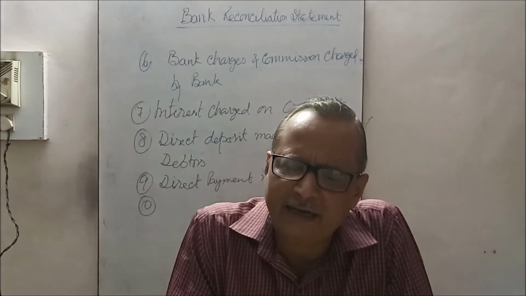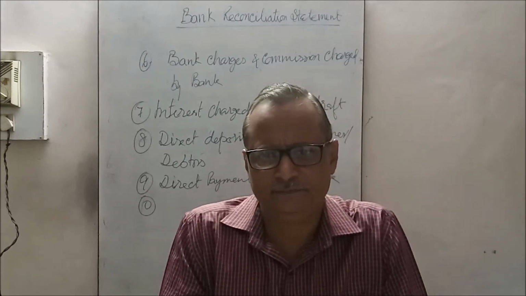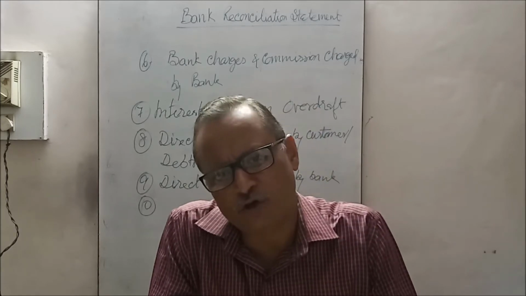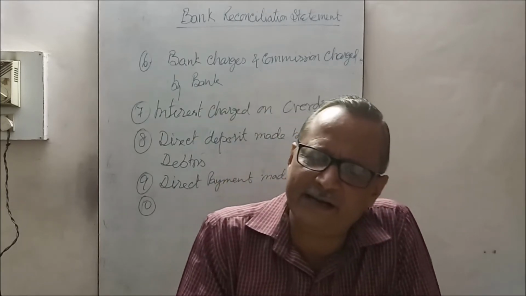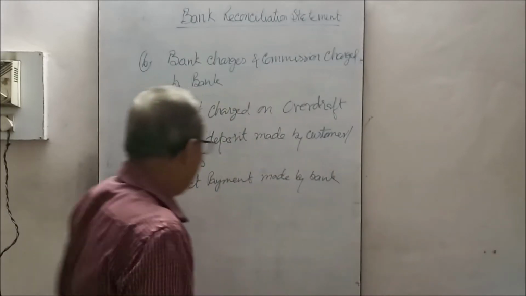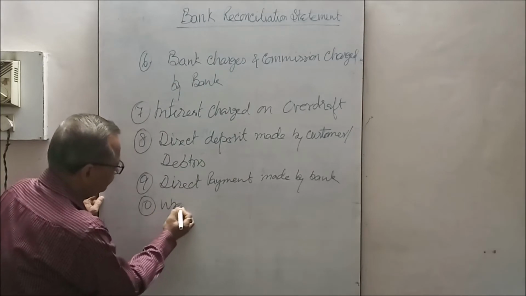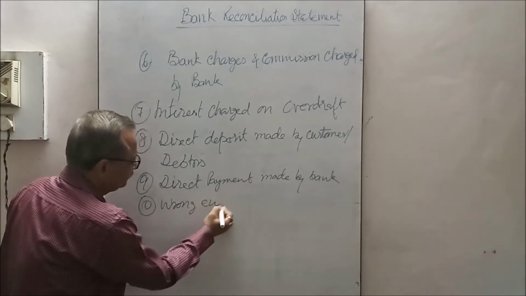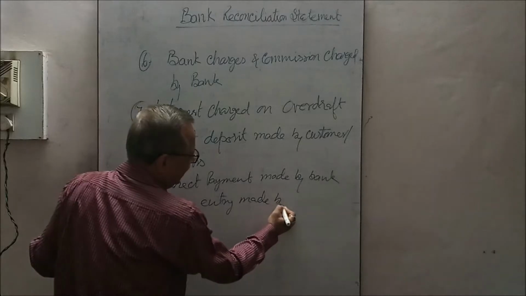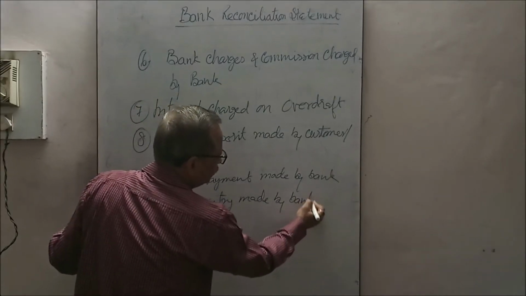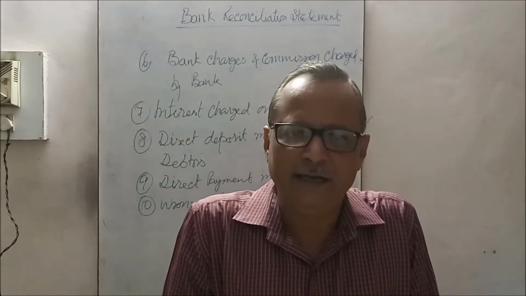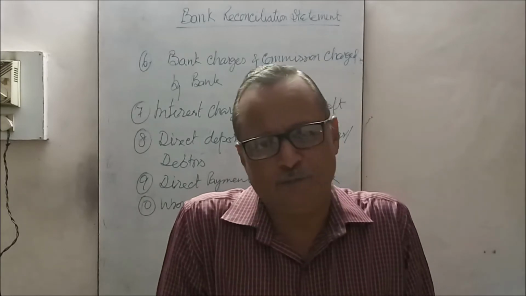If the customer is operating two accounts in the same bank, the amount should be credited in the second account, but wrongly it is credited in the first account. So this is also called wrong entry made by bank. This should not have happened, but it is recorded in the passbook wrongly.